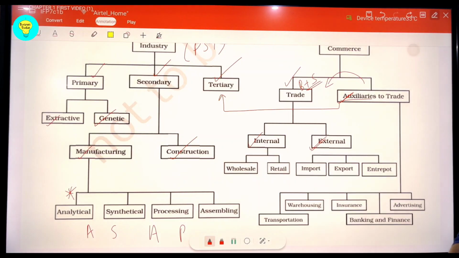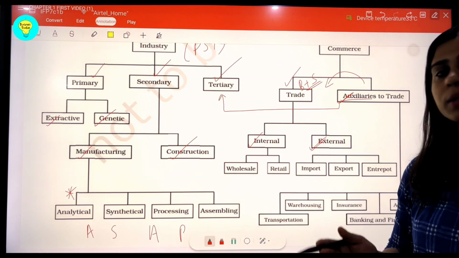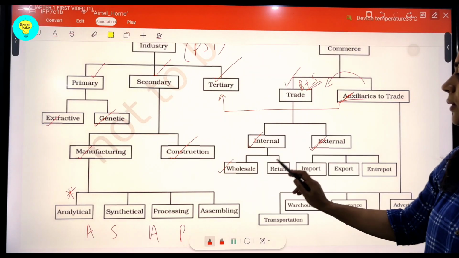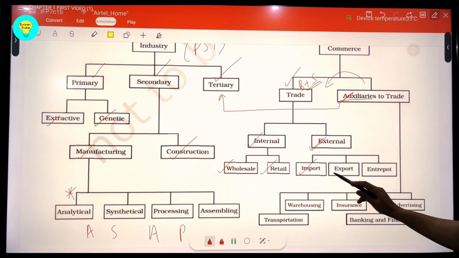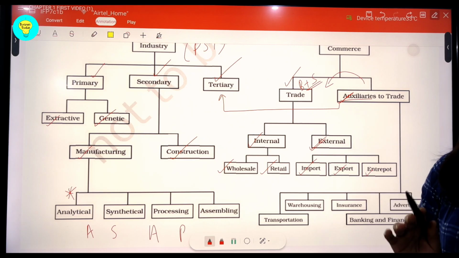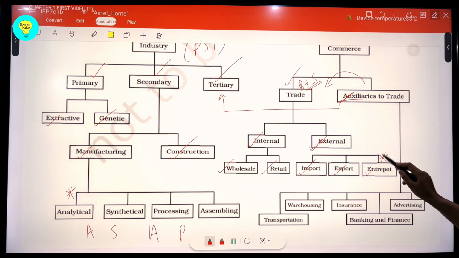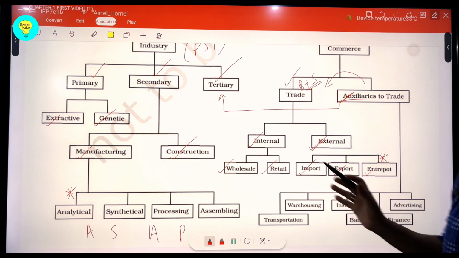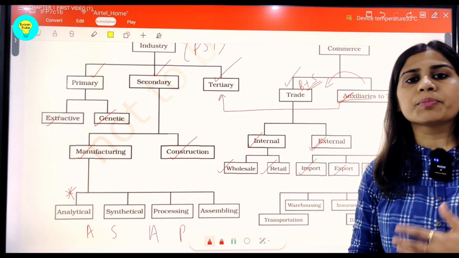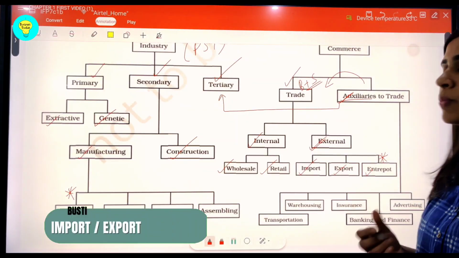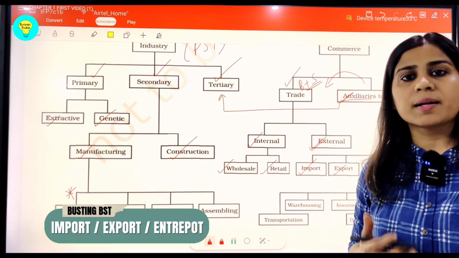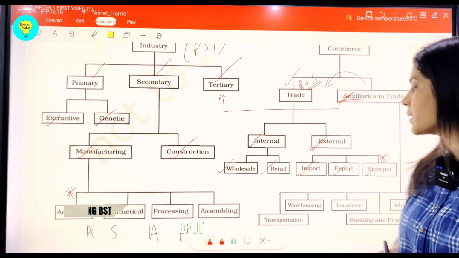But as of now, you can understand that internal trade has a wholesaler and retailer in between the manufacturer and consumer. And here we have either import, export or entrepot. Questions are asked on this entrepot segment, students, because it's a new term. Import, you already know, is when something is bought from an outside country to our home country. Export is when our goods are sent to outside countries for sale.